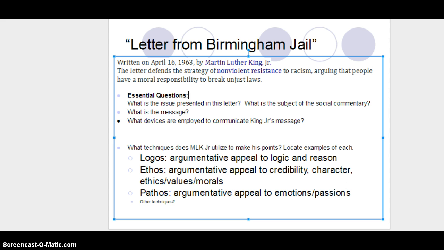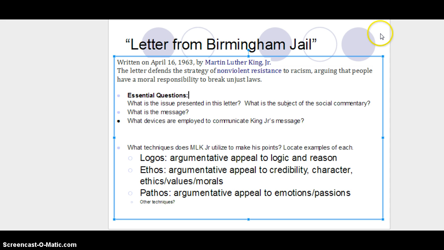And then the third argumentative appeal is pathos. And if you notice that stem, path, in words like empathetic, sympathetic, apathetic, each of those words has to do with an emotion. Therefore, pathos is an argumentative appeal to emotion, passion, inspiration. And Martin Luther King Jr. will use each of these in his text.